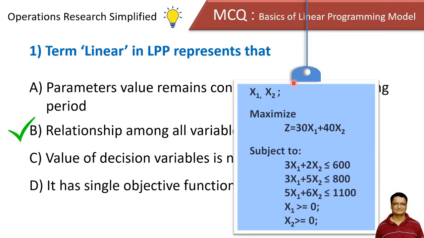Now this is the typical example of a linear programming model where x1 and x2 are the decision variables, this is the objective function, and these are the constraints. Now all the relationships between x1 and x2 are represented over here, which represents a straight line or a linear representation, or a linear relationship.